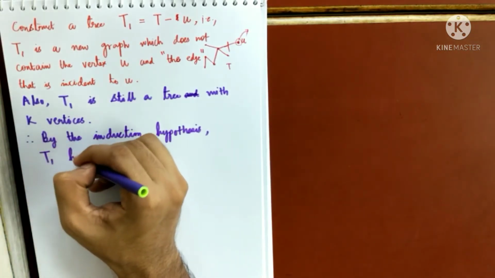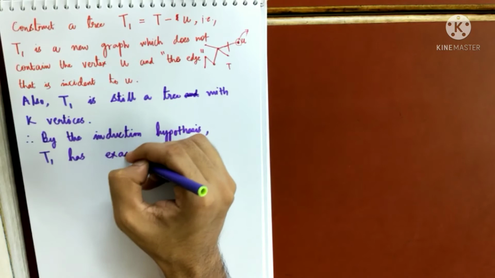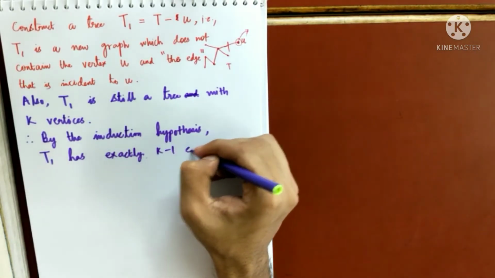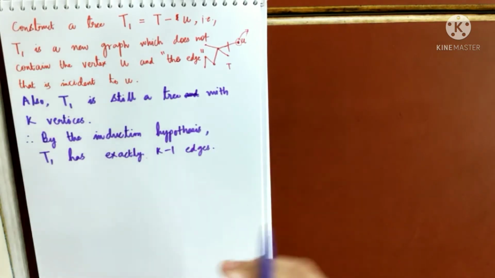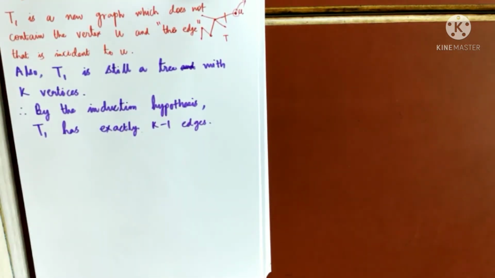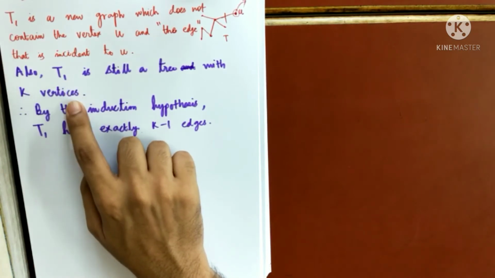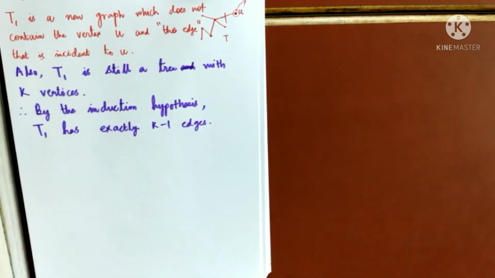T1 has exactly k minus 1 edges, because what we are assuming in the induction hypothesis is that any tree containing k vertices will have exactly k minus 1 edges, right? Because T1 is a tree having k vertices, by the induction hypothesis it will have k minus 1 edges.